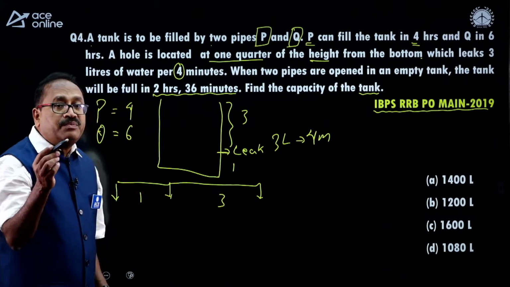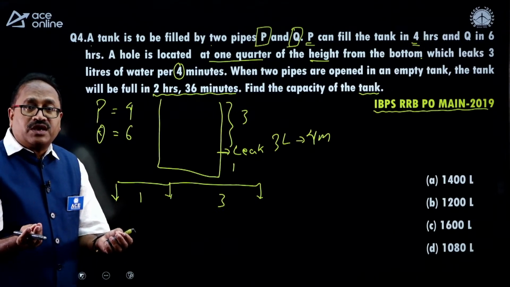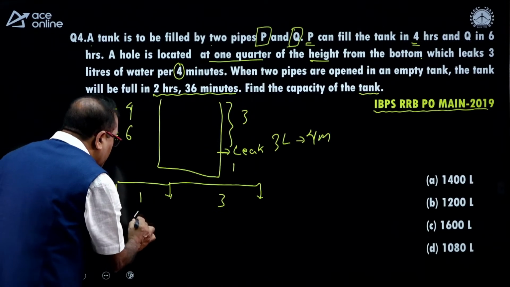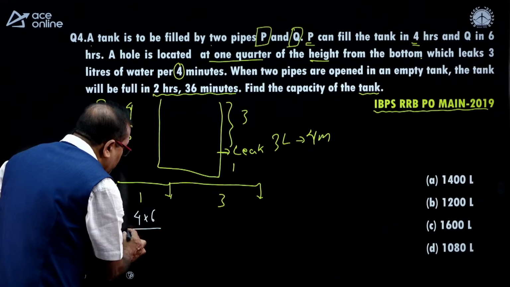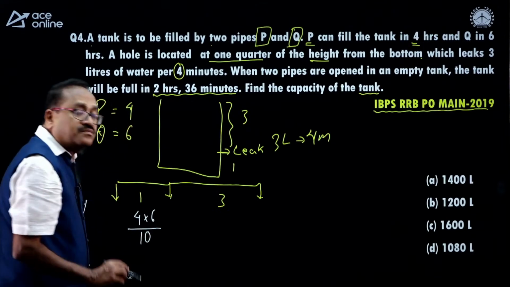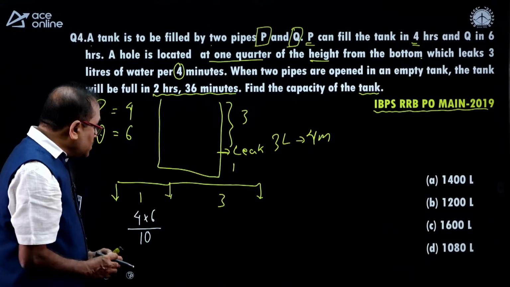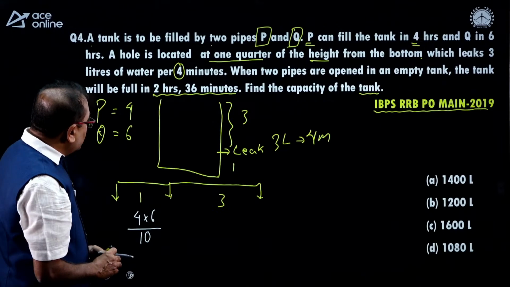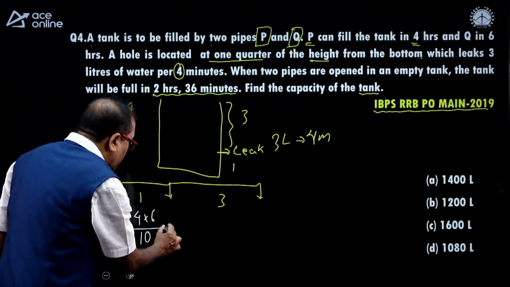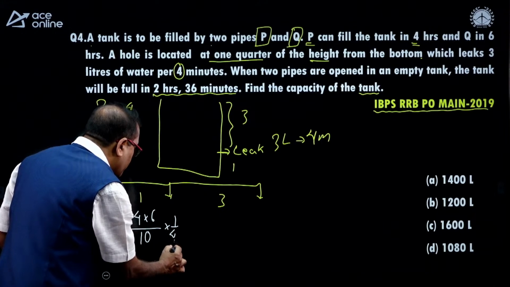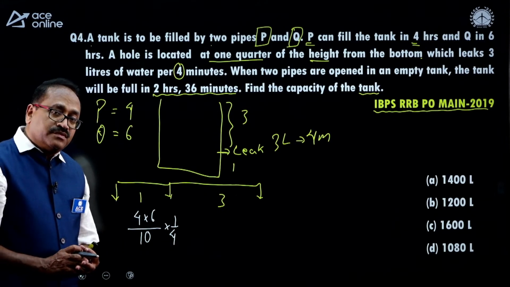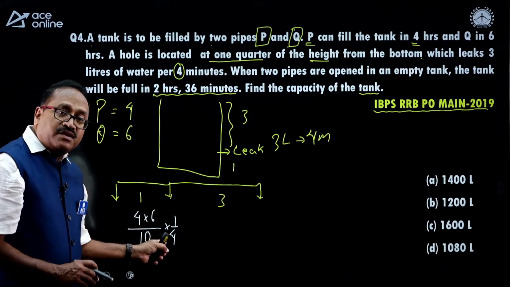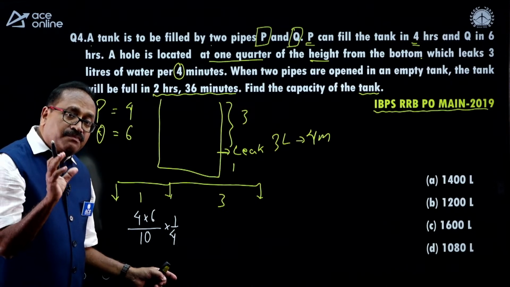That is AB by A plus B, a known formula for time and work. So, I will apply that formula over here. That is 4 into 6 by 4 plus 6, that is 10. And this is how many minutes over here, into 1/4. Now, I notice that this 4 and 4 will get cancelled here, then 6 by 10, that is nothing but 36 minutes.